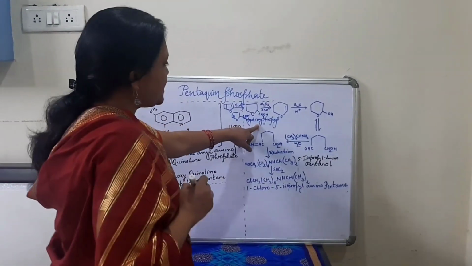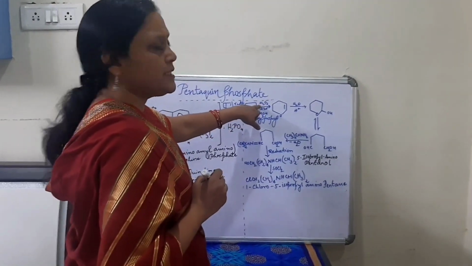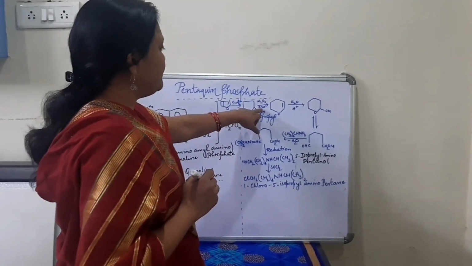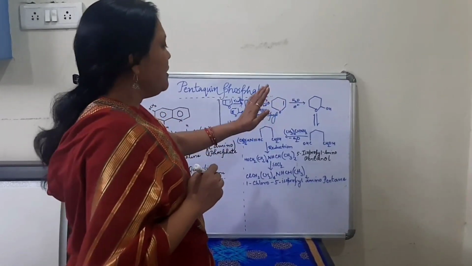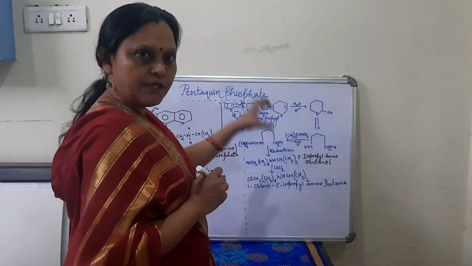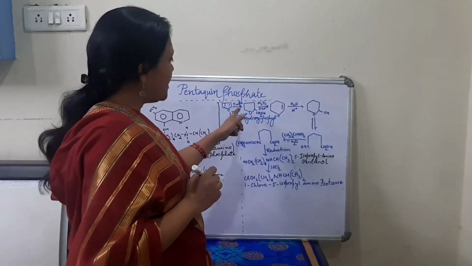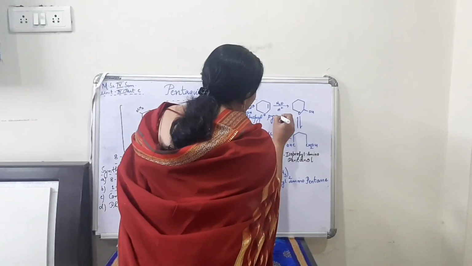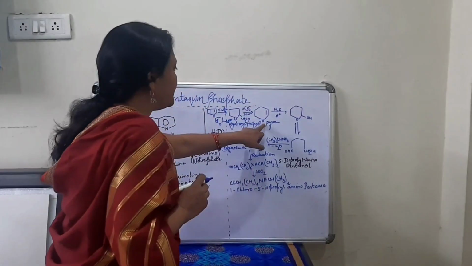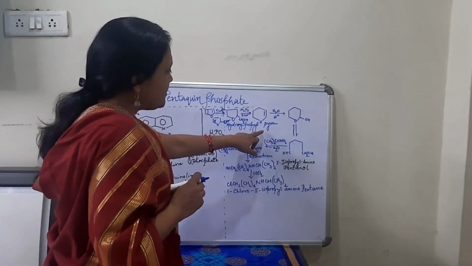When we subject it to alumina, which is a catalyst, at a very high temperature of 320 degrees, which means it's not a normal reaction, we convert it into a pyran. Pyran means what? It has an oxygen linkage. So you can find here there is an oxygen linkage. So this is a pyran.